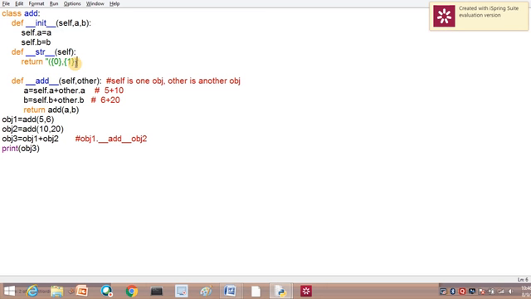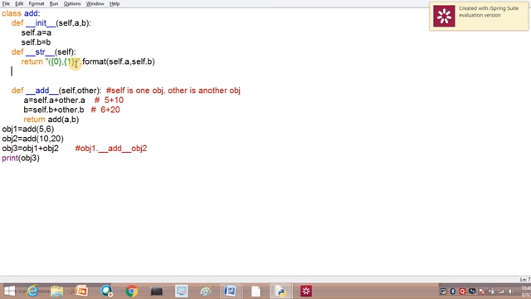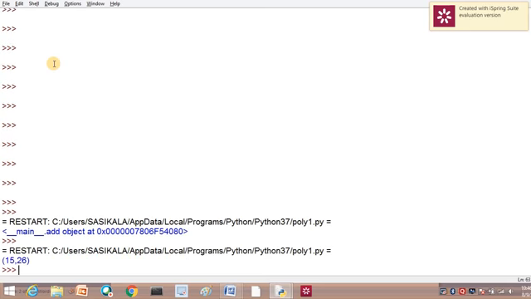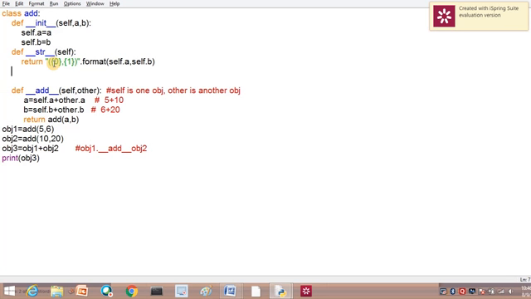Now I mentioned the format of self dot A comma self dot B. This is the format I want to see. String format. If I see the string format, I will know the answer. Otherwise it will show me only the object address. Now I will execute. You can see here 15 comma 26.